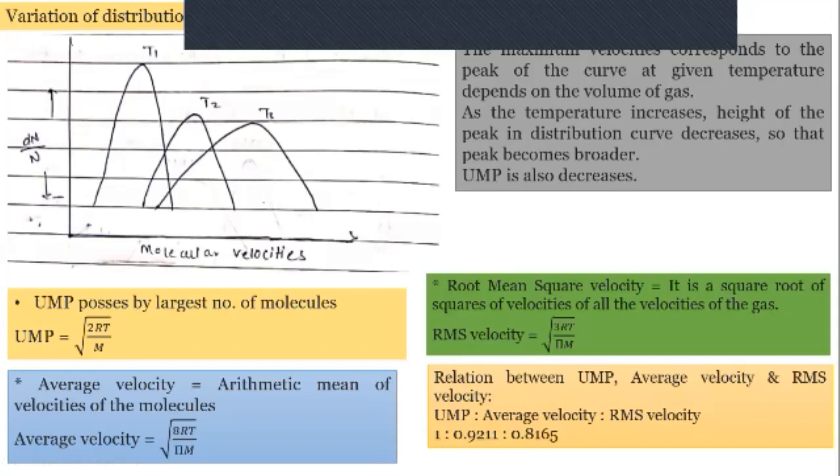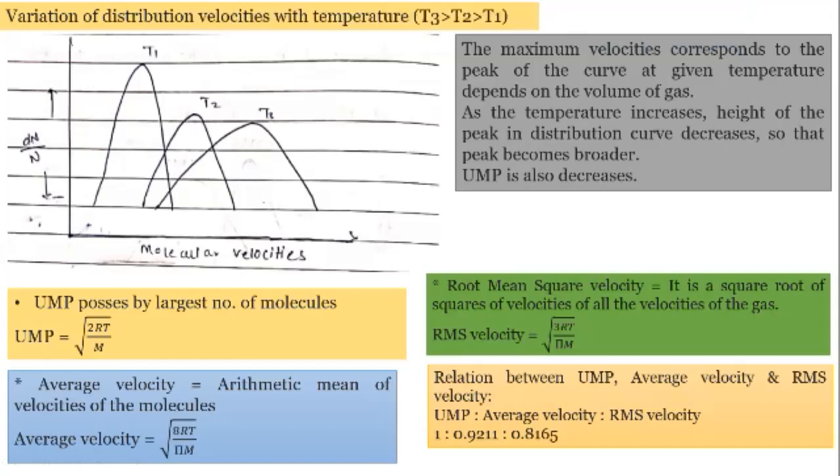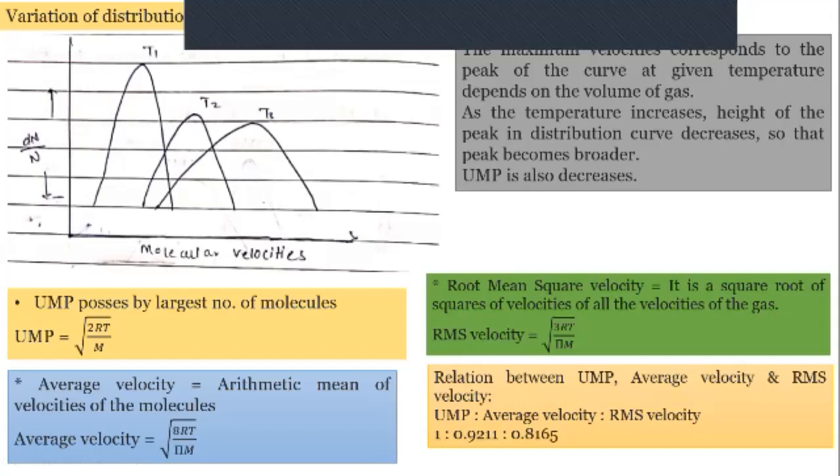Most probable speed. You have to remember all these formulas, because in the MCQ these things will be there. What is UMP, how the average velocity is given, how the root mean square velocity is given, and what is the relation between UMP, average velocity and RMS velocity, you have to remember.